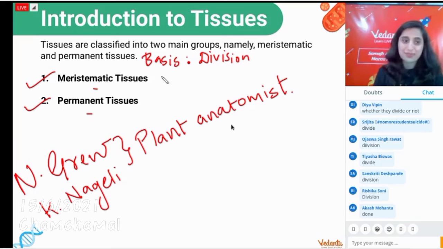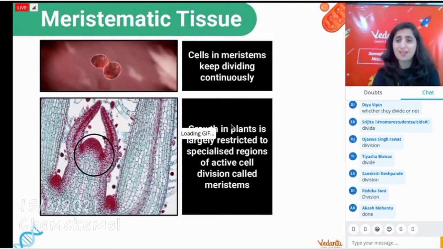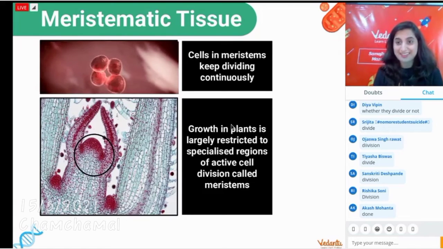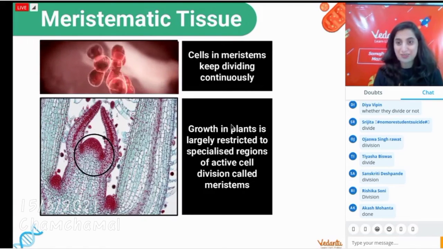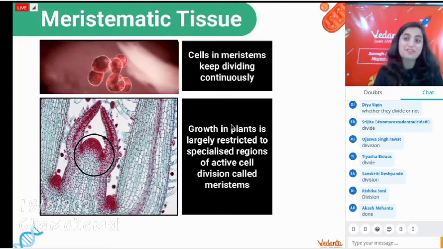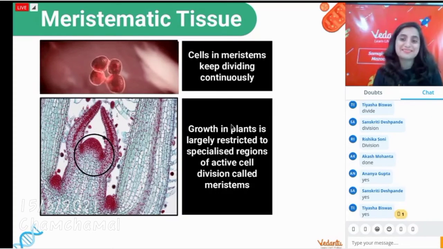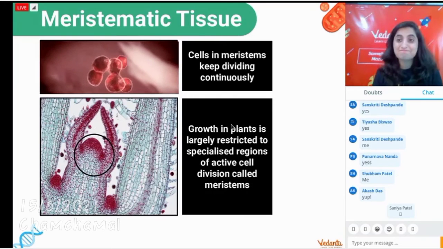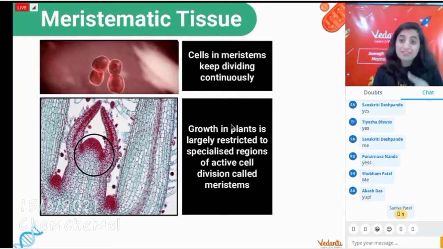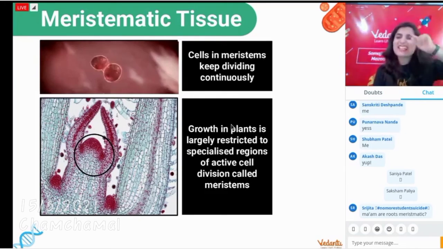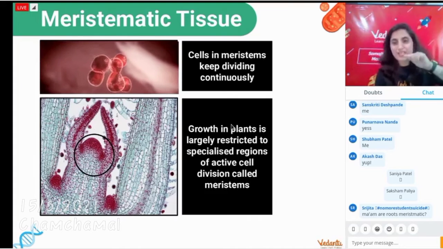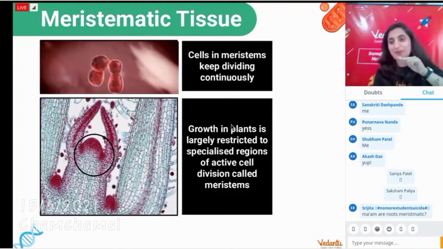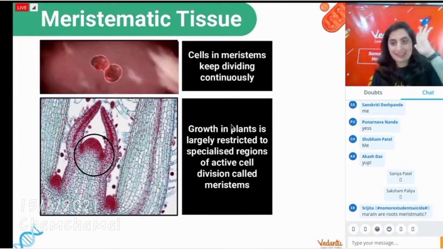Come, let us go into detail of the first type, meristematic. I hope you are going through the cell cycle and cell division chapter. And there, G1, S, G2, M phases you might have studied. How many of you remember that? Yes. So if the cell is going through the cell cycle, when the cycle keeps going and going, it is a dividing cell.